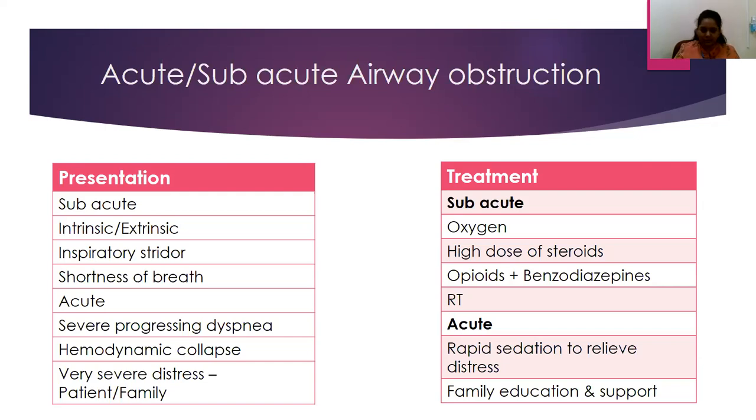Patient is clearly deteriorated over a period of time. You've had a goals of care discussion, you've educated the family, and they understand that it is mainly a very acute event which is life-threatening at present. Most patients with advanced malignancies or advanced organ illness may not want to go for aggressive therapy. So in such a case, the focus should be on rapid relief of distress, either by palliative sedation using non-opioids. If at all there is severe dyspnea, then you could consider adding an opioid infusion along with it, and providing the family with constant support, and making them understand what exactly the situation is.